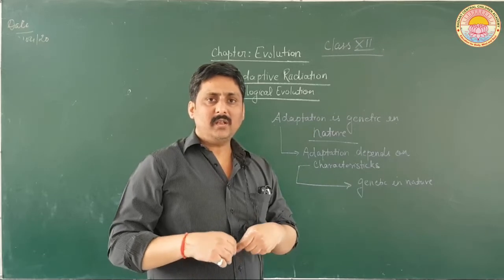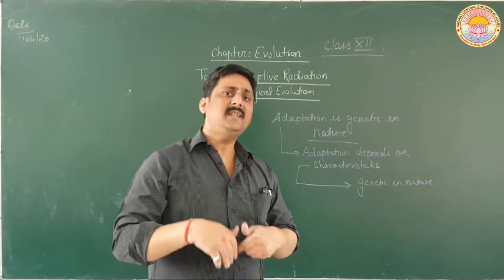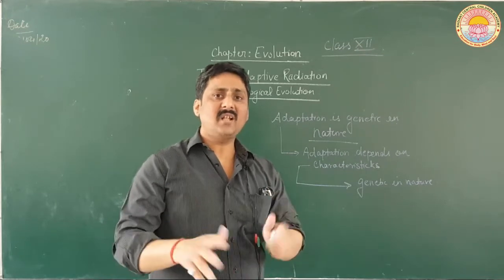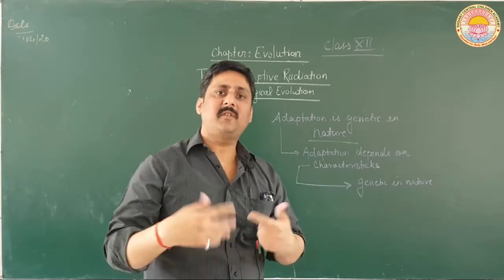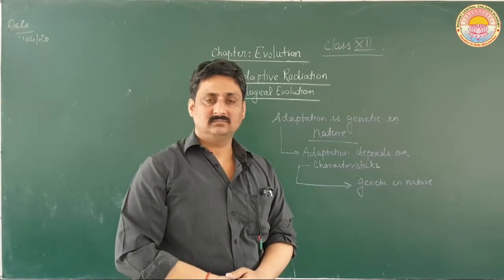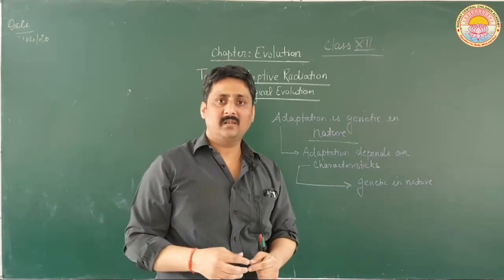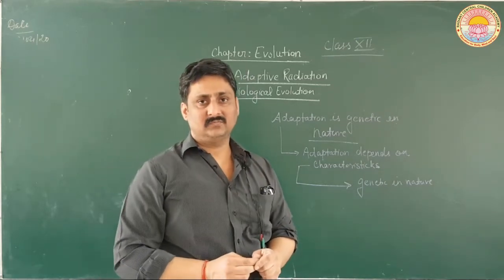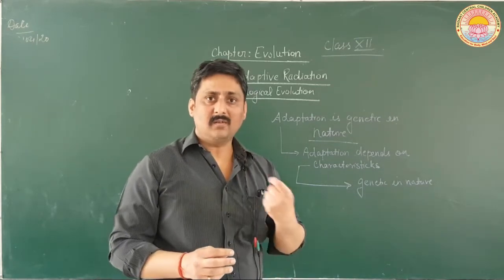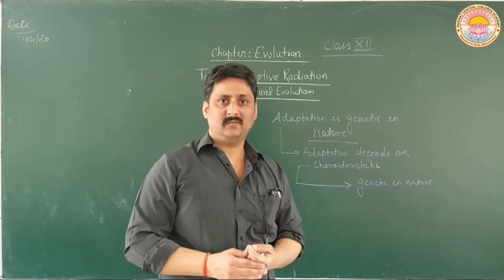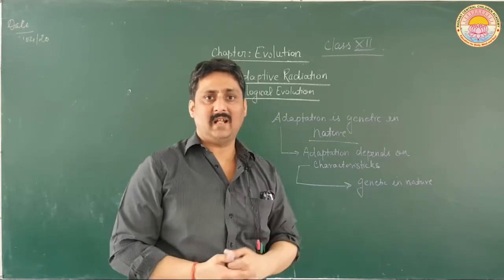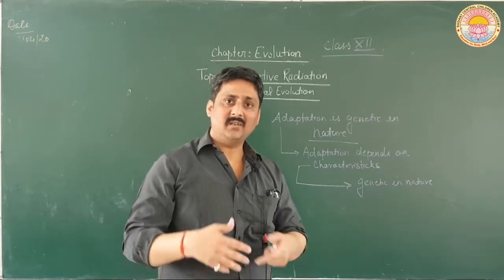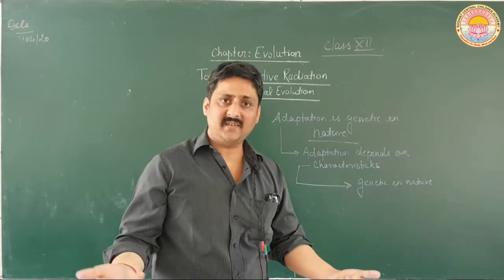Now it all depends on how the environment is changing, and it is the chance change in the organism which is favoring it. We human beings are here because as the environment changed, certain of our characteristics were better fit in that. In the past, dinosaurs got extinct as you know.